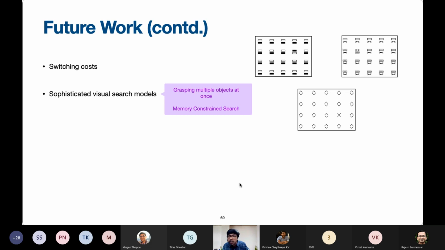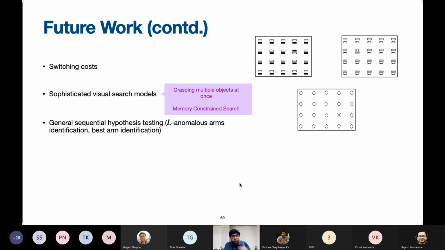How do we bring those kinds of sophisticated visual search models into this problem? And what if the person carrying out this experiment is not able to remember all the actions and observations that he has seen up to a certain time, the entire history? What if his memory is constrained to store only the last, let's say, capital T time units of information? In that case, how will this analysis change?